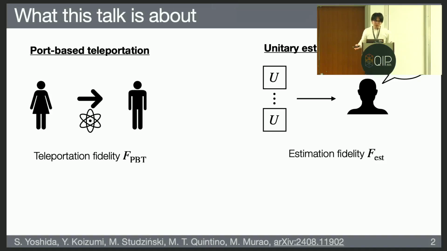In this talk, I will consider two tasks. One task is called port-based teleportation, and basically it's a task of teleporting some unknown quantum state from Alice to Bob. For this teleportation, we can define the teleportation fidelity as a figure of merit. The other task is called unitary estimation, and basically it is an estimation task. If you have some unknown unitary, this is a task to estimate what this unitary is. For this one, we can define the estimation fidelity.